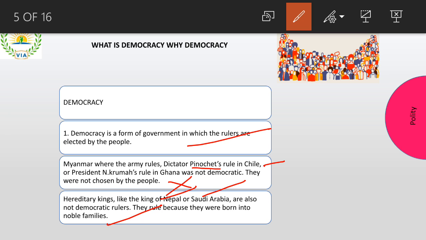So I want you to understand the differences between democracy and not democracy, right? So this entire book we are only going to study about democracy. So let me be clear. The third lesson will be constitution framing. Fourth lesson will be electoral politics. Fifth lesson is working of institutions, and the last lesson is democratic rights. So like this, the entire 9th standard NCERT polity textbook, democratic politics, is basically about democracy. The name of the textbook itself mentions democratic politics. So we are only going to study about democracy here, right?